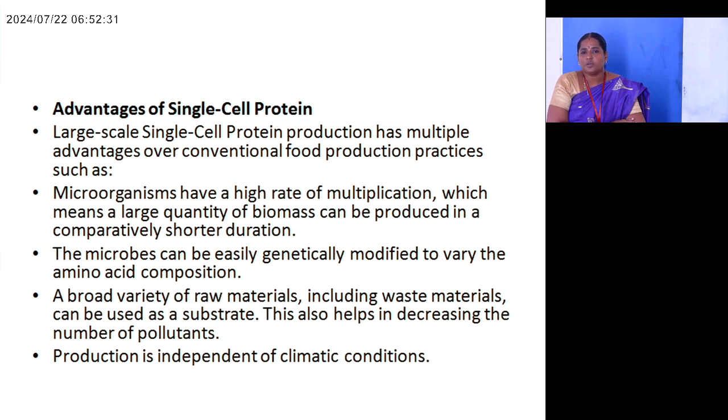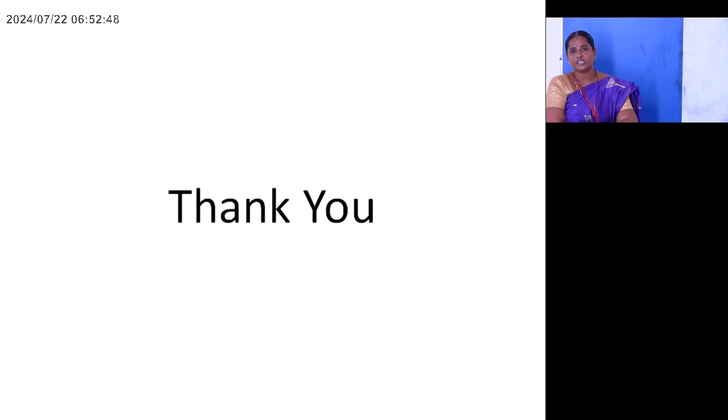The microbes can be easily genetically modified to vary the amino acid composition. A broad variety of raw materials, including waste material, can be used as a substrate. This also helps in decreasing the amount of pollutants. The production is independent of climate conditions.